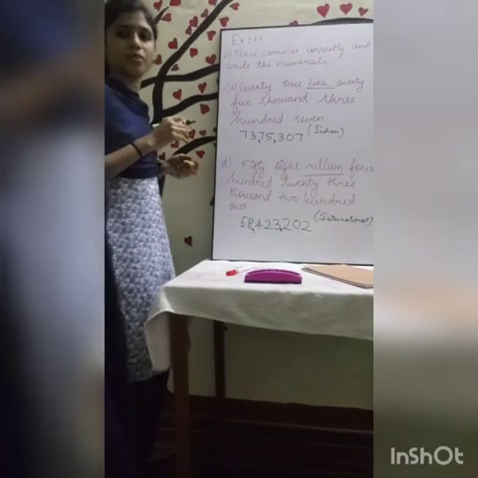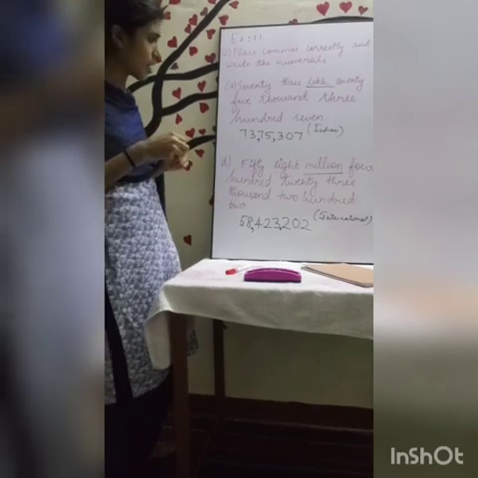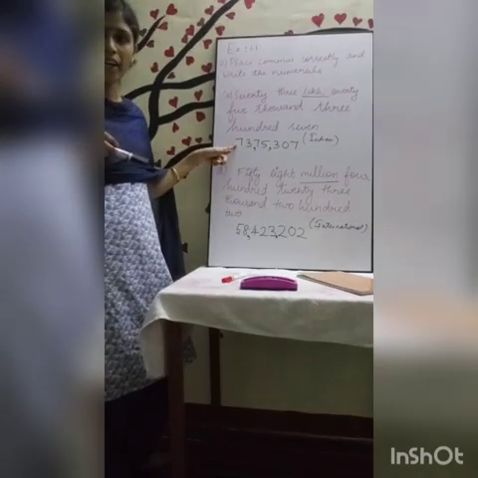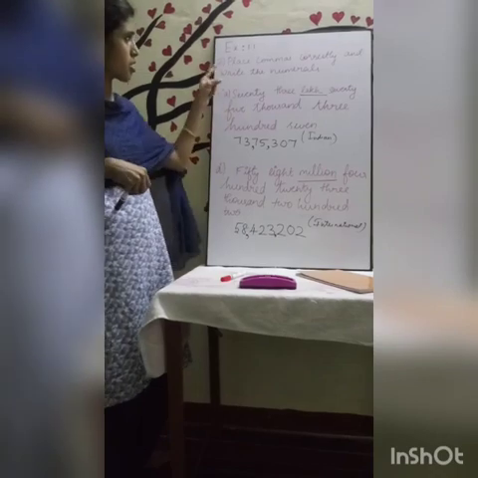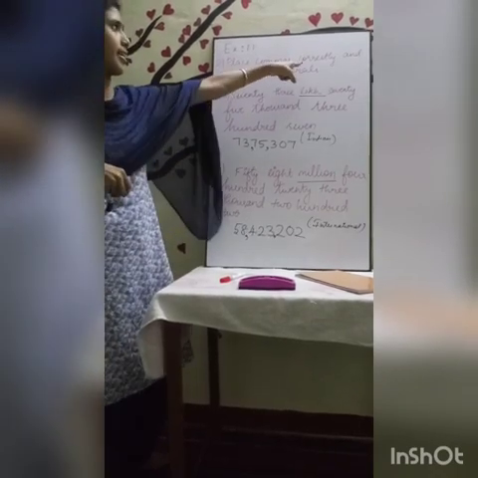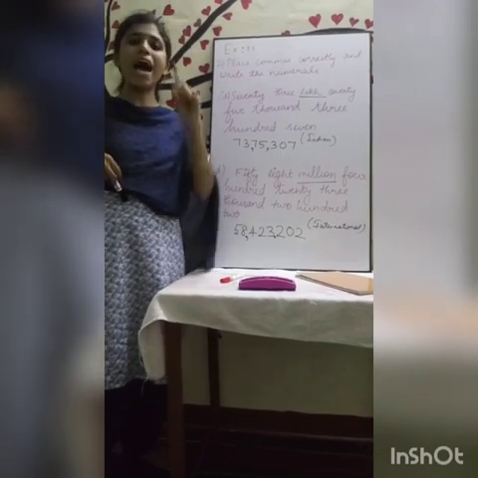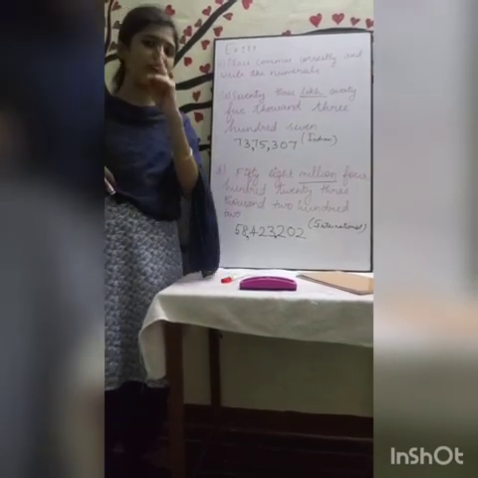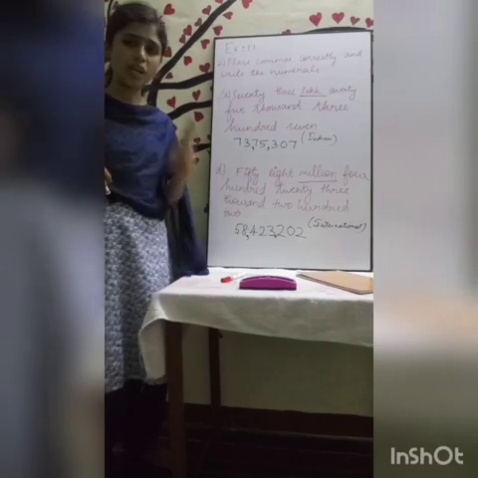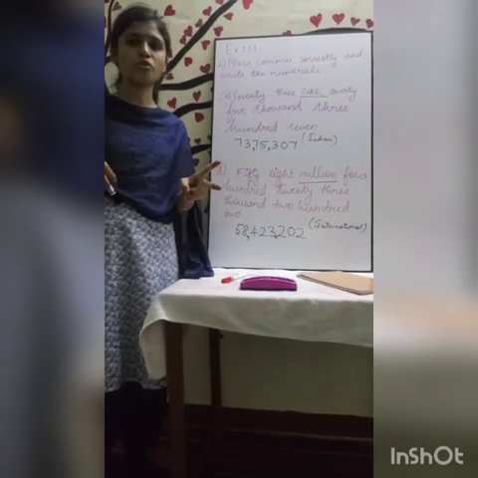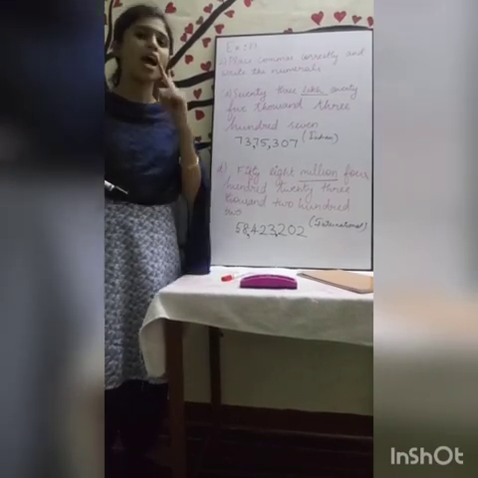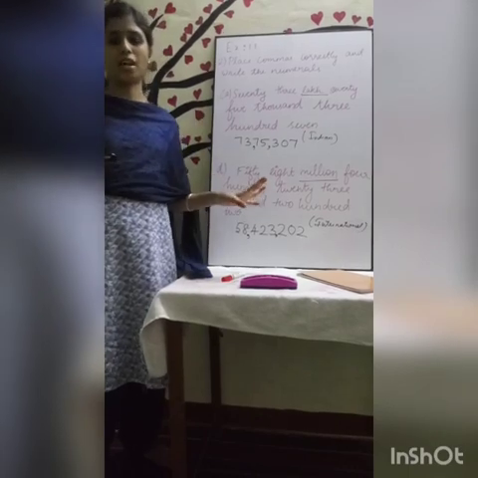Million, 10 million. Here, if you are writing just the number alone, it is not fully correct because our question is to place commas correctly and write the numerals. So we have to write the commas as well as the numbers. Here we have two questions in this. So you have to check whether it is the Indian system of numeration or the International system, and based upon that you have to place the commas.